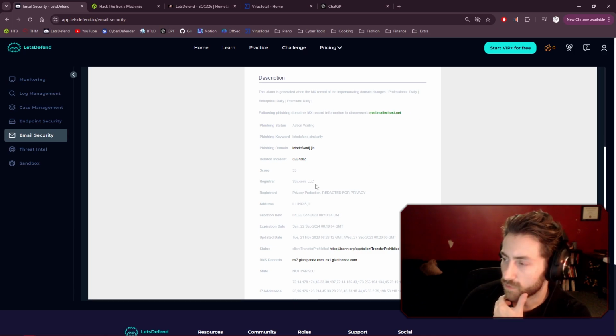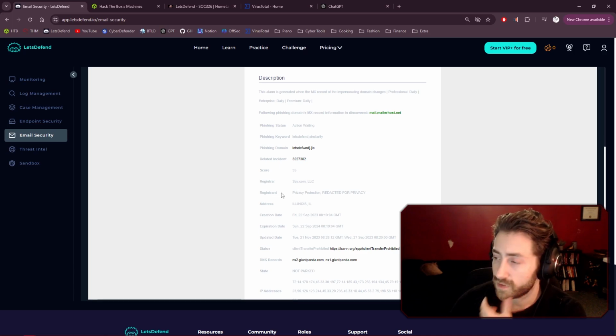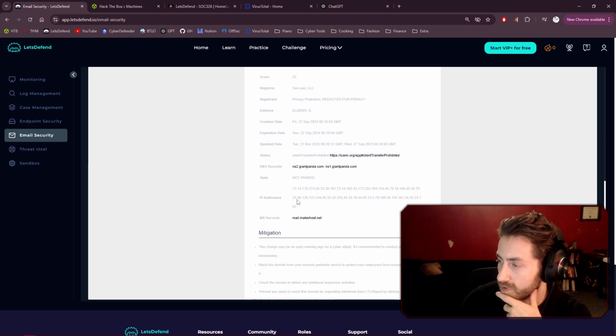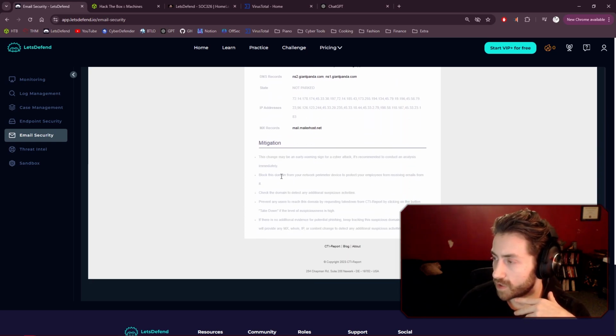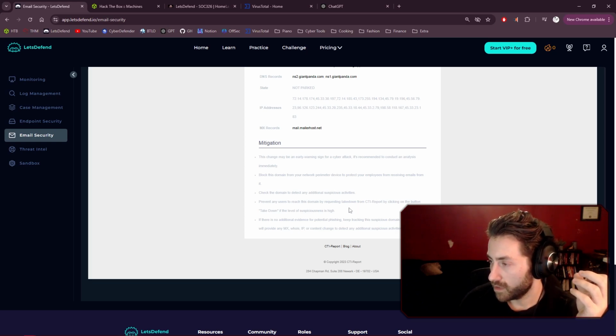We can see the domain registrar here is sav.com with privacy protection on the registrant, and we have the creation date, expiration date, and best practice mitigation, so probably blocking the malicious domain and the malicious mail server in question.